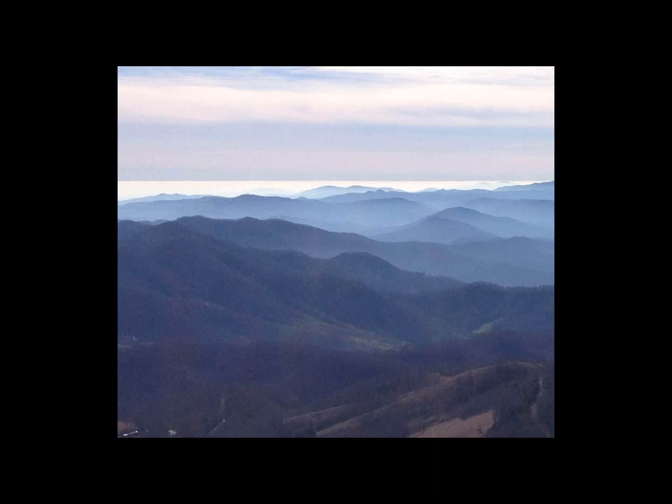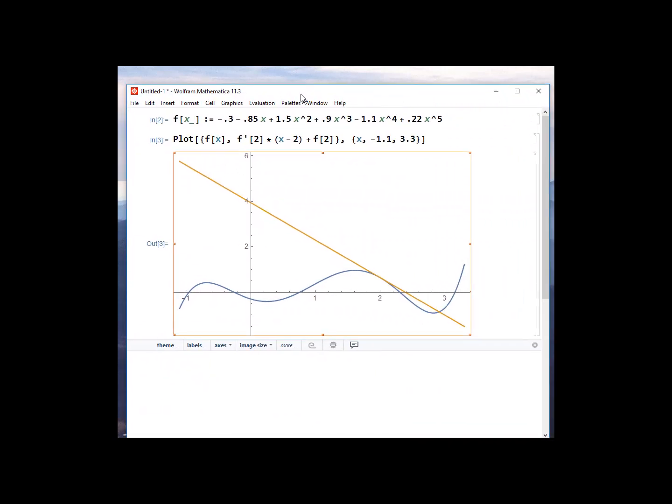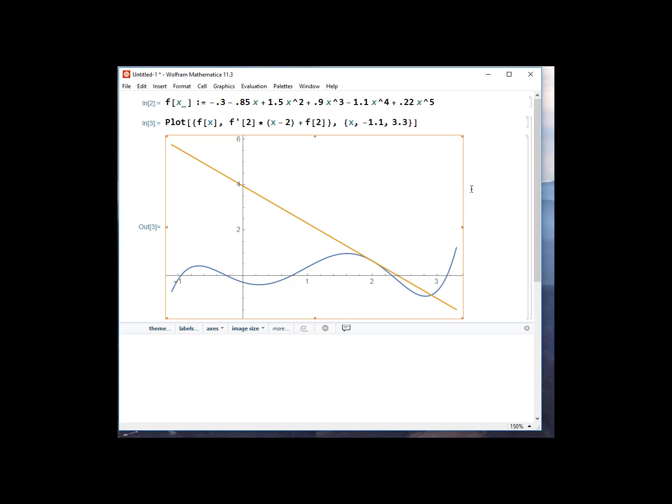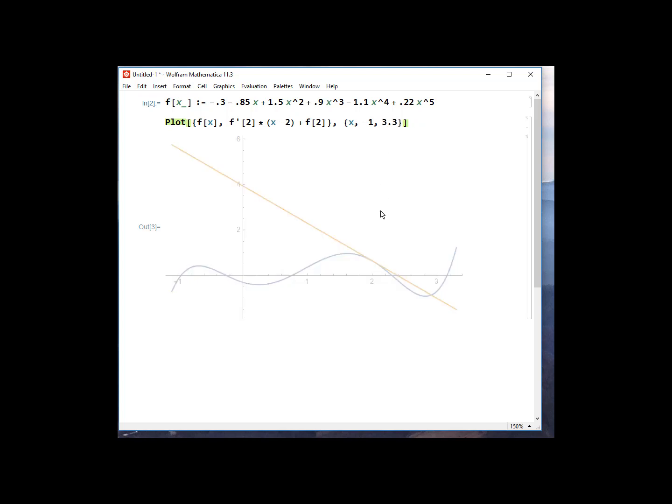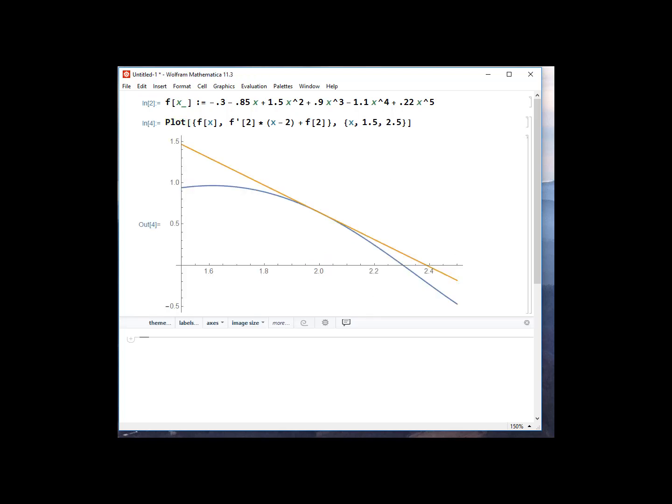All right, let me drag my Mathematica notebook over. Here we go. I've gone ahead and just made up a function in blue, and I've got the tangent line to this function at 2 plotted, and I just want to zoom in on the function near 2. Right now I'm graphing from minus 1.1 to 3.3. So for example, let's zoom the graph in. We'll say from 1.5 to 2.5, and we zoom in.